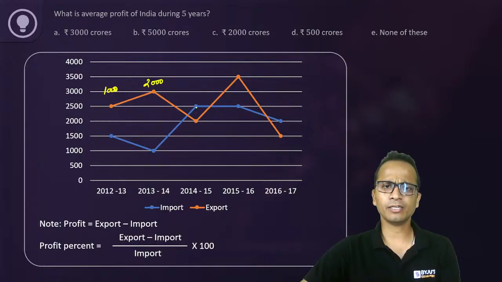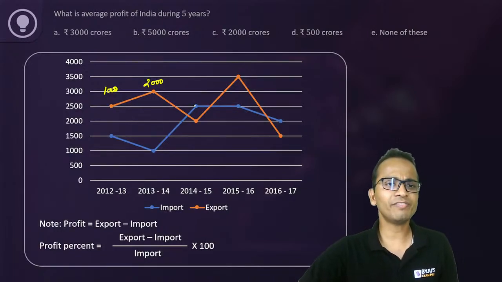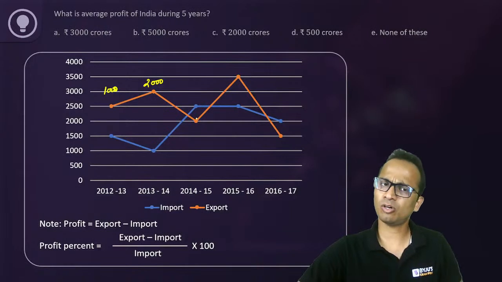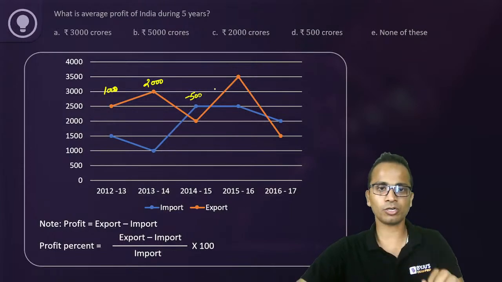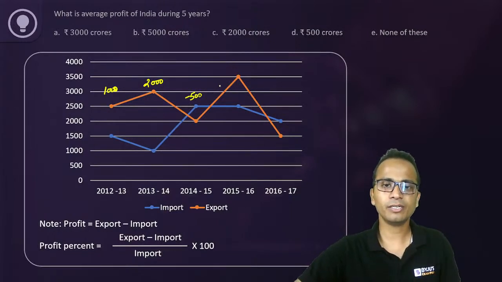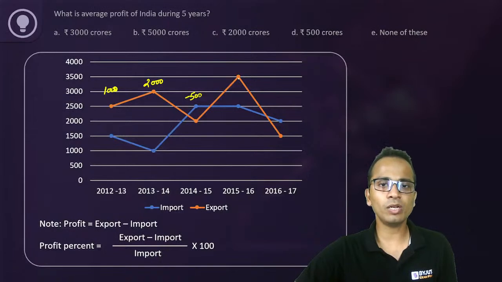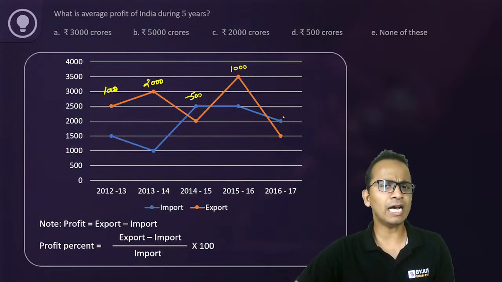For the third year, we don't have a profit, so I'll write the negative profit. So 2500 minus 2000, or the reverse, 2000 minus 2500, that is minus 500 is the profit for the third year. For the fourth year, it will be 3500 minus 2500, 1000 rupees profit. And for the last year, again, I have a negative profit of 500.